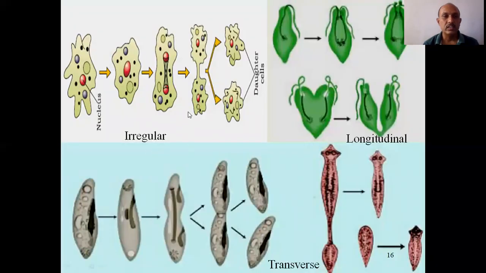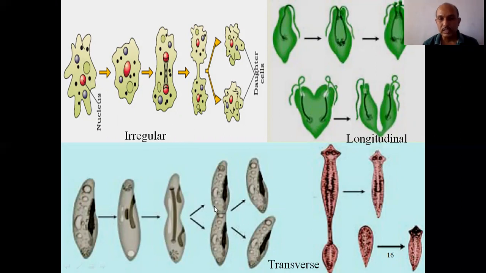Now here you can see in amoeba, a single parent cell, but the division of the cell may take place from here or here or here. Therefore it is irregular cell division. If you take Euglena, because of the flagella, it will divide from this plane only. So this is called longitudinal binary fission.